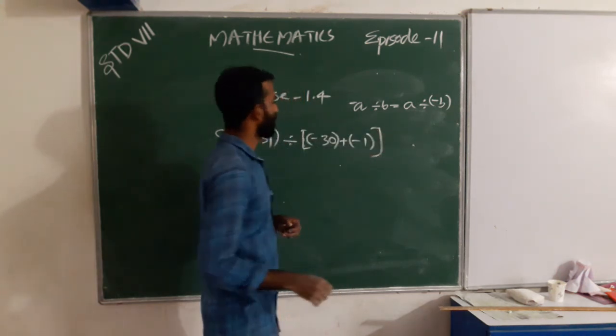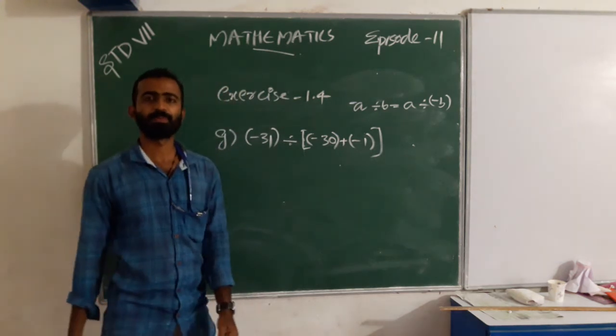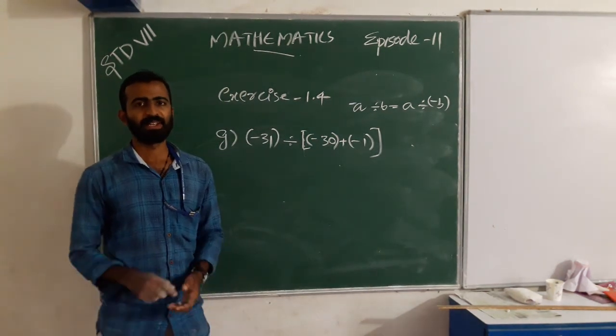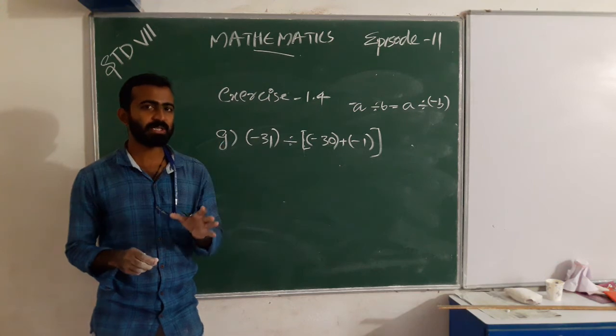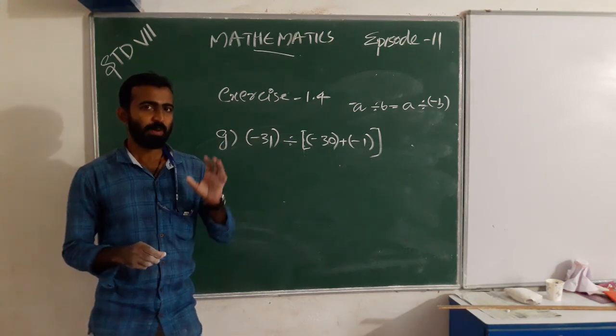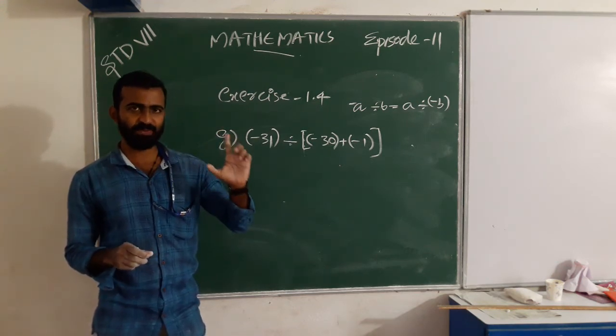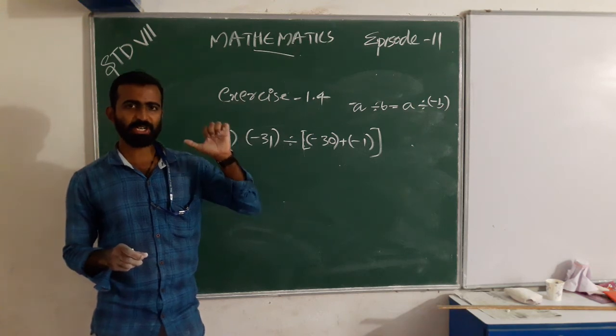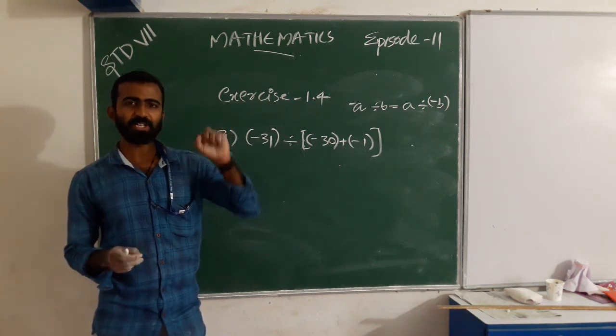Here also we follow BODMAS. What does BODMAS mean? Bracket, of, division, multiplication, addition, subtraction.